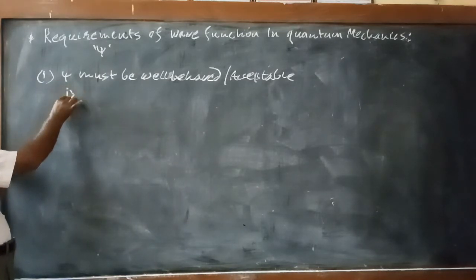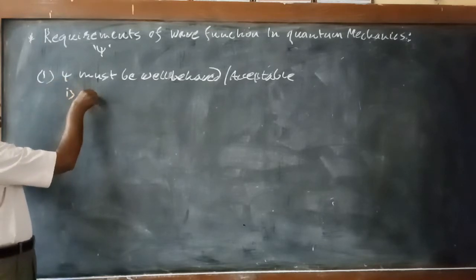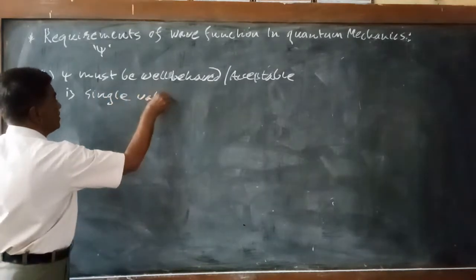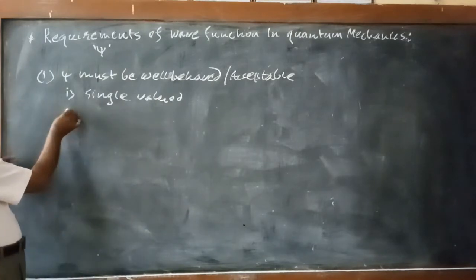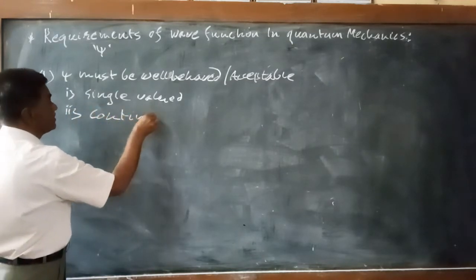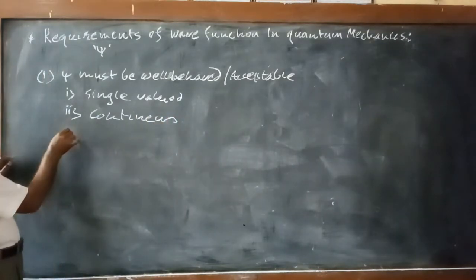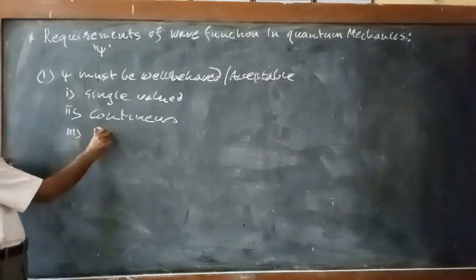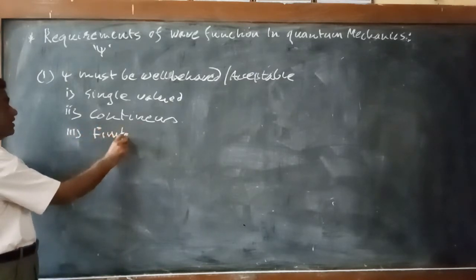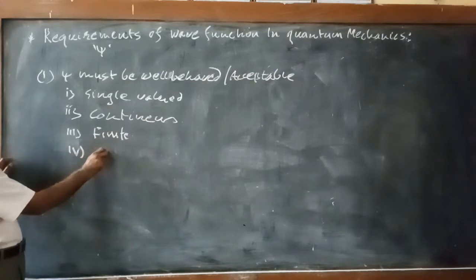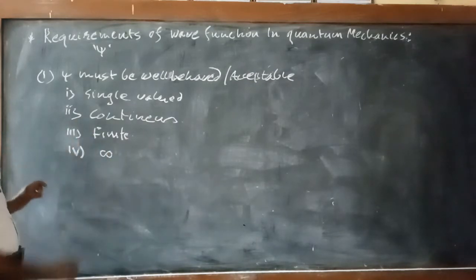The first condition: it must be a single valued function. The second: it must be continuous. The third: it must be finite. The fourth: it must not have the value infinite at any point.